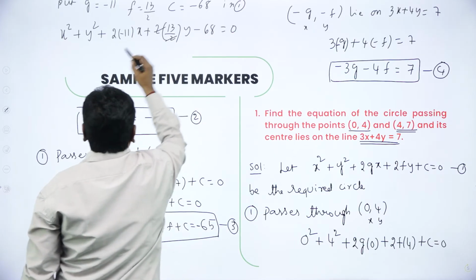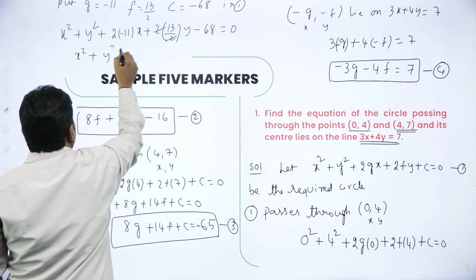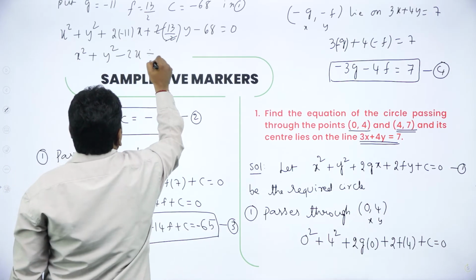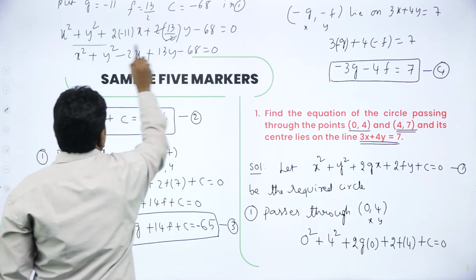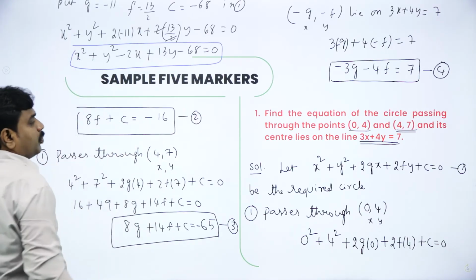Now this 2 cancels. Final answer: x square plus y square minus 22x plus 13y minus 68 equal to 0. This is our answer. I hope all of you understood.